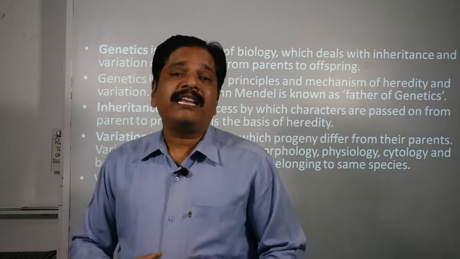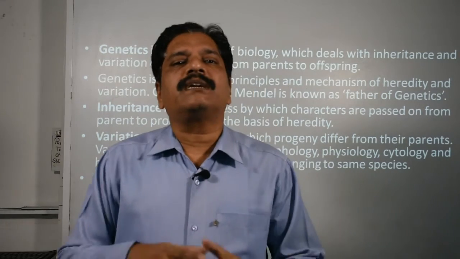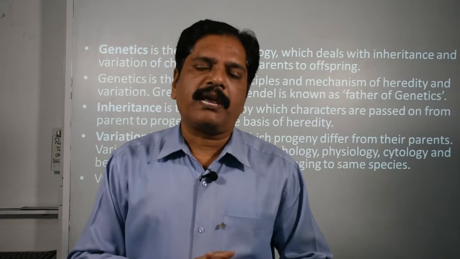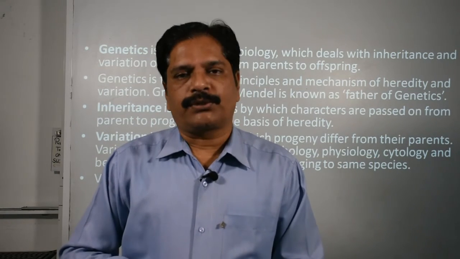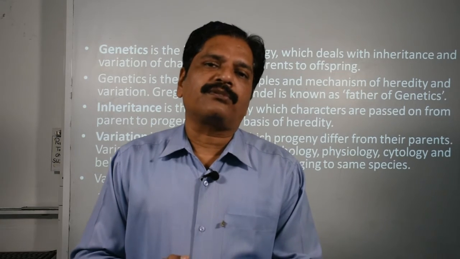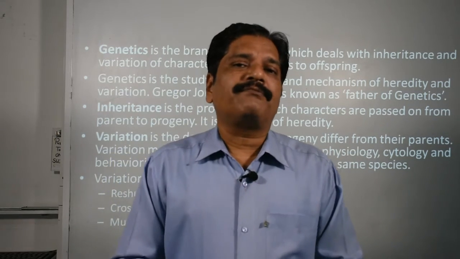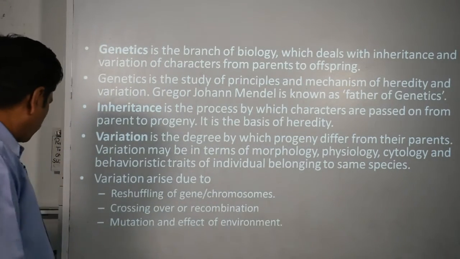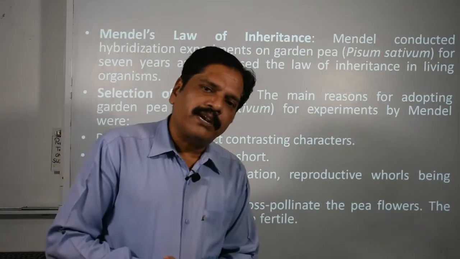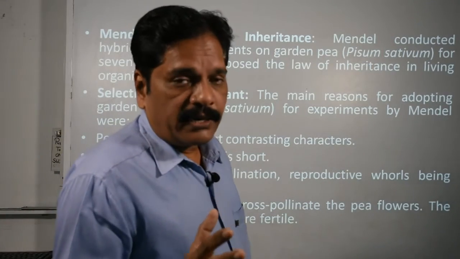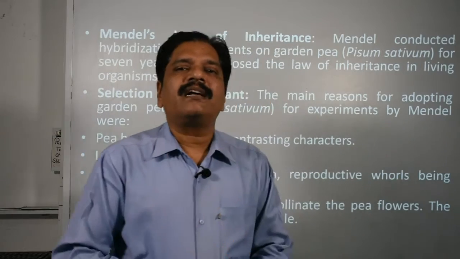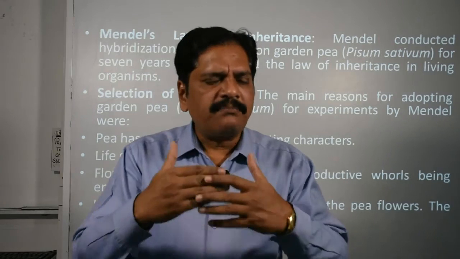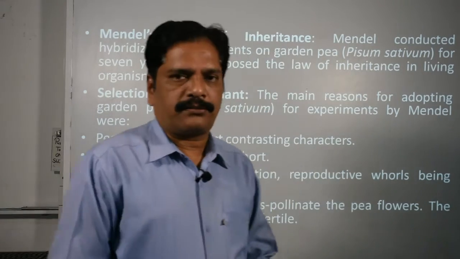Mutation means what? Any kind of sudden change which is observed in any individual because of a change in the genetic material, that is called mutation. And the environmental impact also. These physical factors are also responsible for deciding these changes in the individual. Clear? So finally we concluded, what kind of variations are important? More important is which one? That is the hereditary variation. Clear? Because it can be inherited, it can be transferred from one generation to the next one, right?